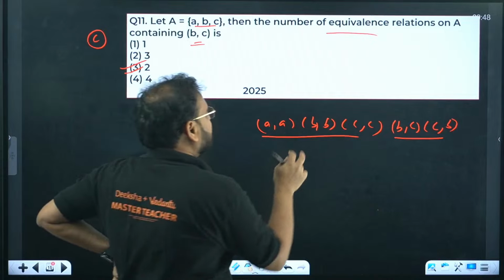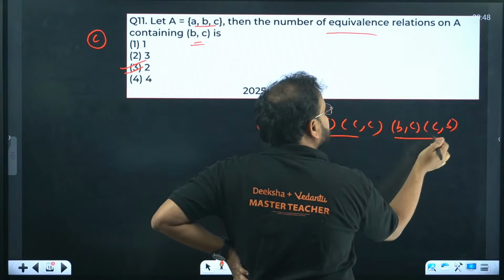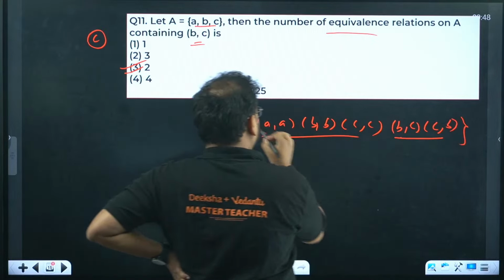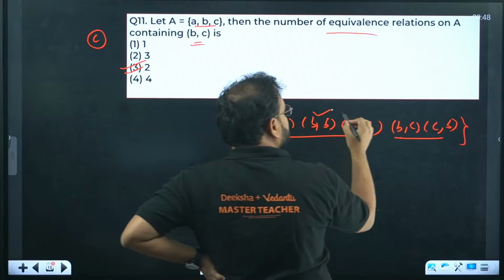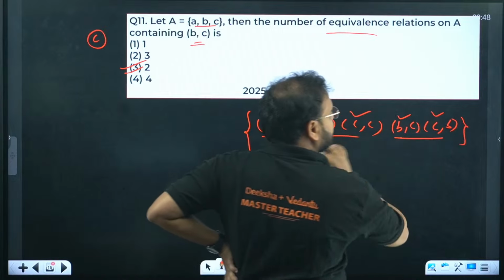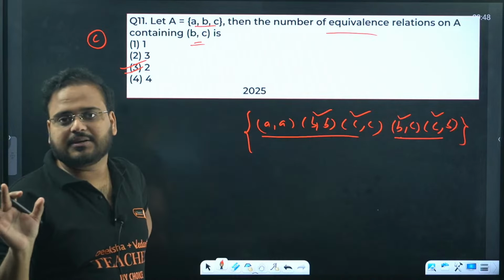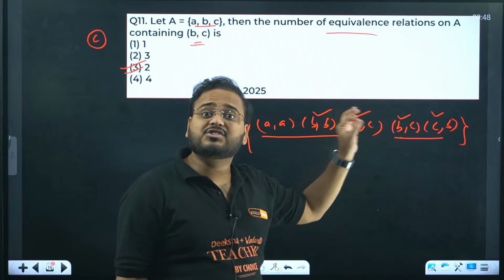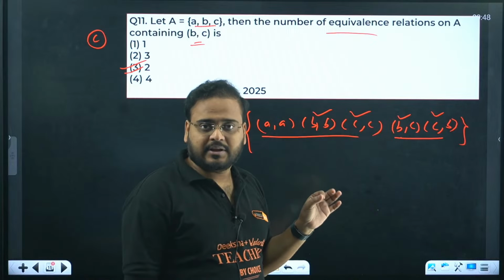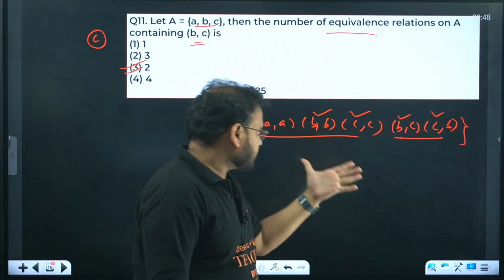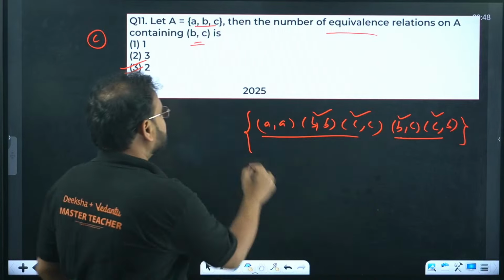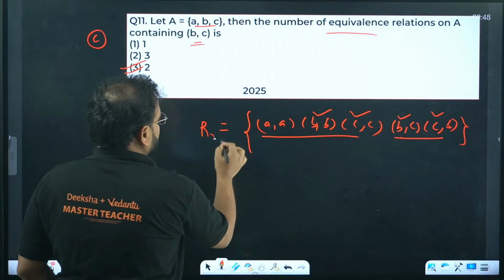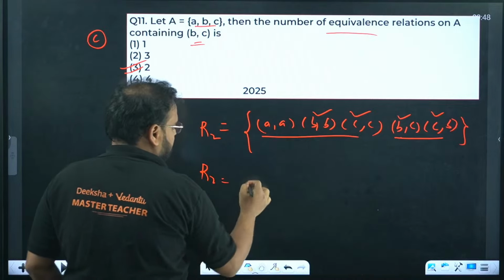Because I've taught you this, whenever you have BB, CC and you have BC, CB, it's always transitive. I'll repeat, if you have BB, CC and BC, CB, do not check for the transitive relation. Getting my point? Okay. So it means always transitive. So this is your relation number 1. And what is relation number 2, sir? The complete relation.